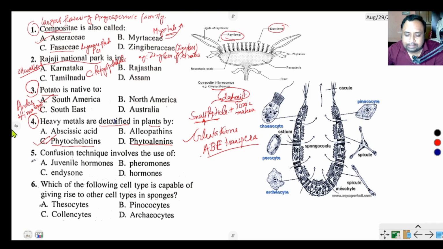And abscisic acid is a plant phytohormone, also called the stress hormone.